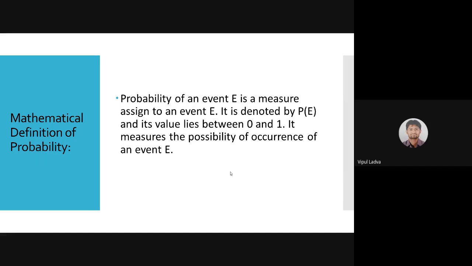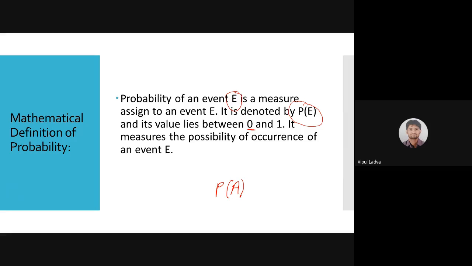It is denoted by P, and inside the bracket we write P of E, because I had labeled my event as E. If I label my event as A, then I need the notation P of A. Right now I'm labeling my event as E, so it will be denoted by P of E. Good. And its value lies between 0 and 1 only.